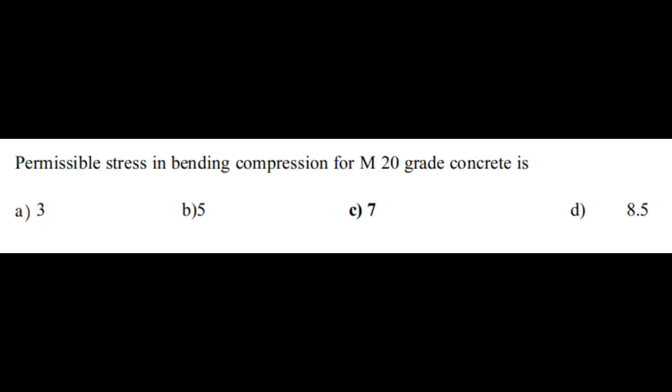Let us discuss one more GATE question. Permissible stress in bending compression for M20 grade of concrete is option A 3, option B 5, option C 7, option D 8.5. The correct answer is 7, that is option C. So as I have told, please remember the entire table for this type of question.